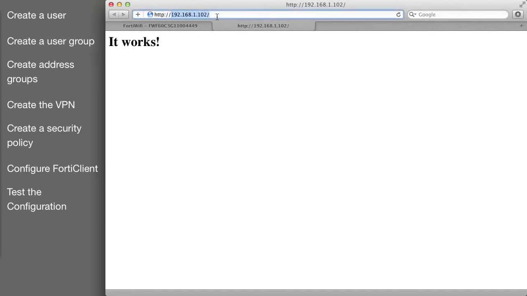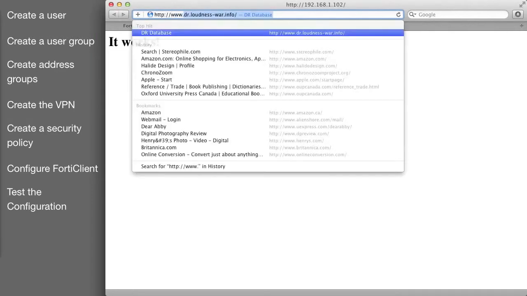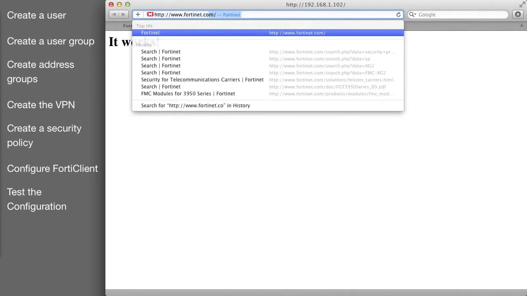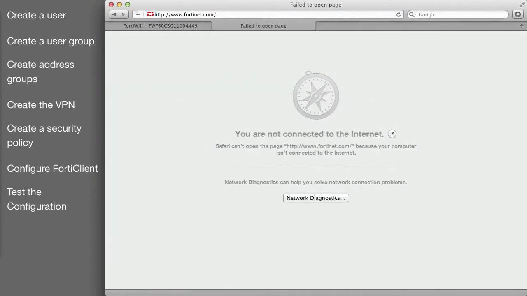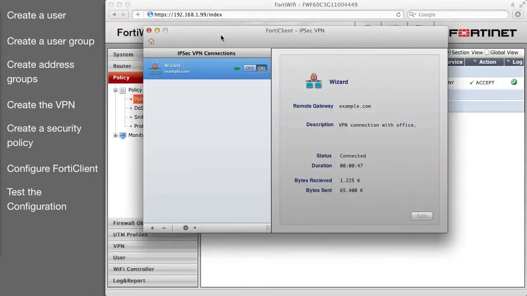On the other hand, browsing to a website on the Internet reveals that with the FortiGate unit's current configuration, the Internet is entirely inaccessible. This is because all traffic from VPN clients uses the VPN tunnel, and the FortiGate unit is configured to allow traffic from VPN clients to the internal network. Traffic to other destinations is not permitted.